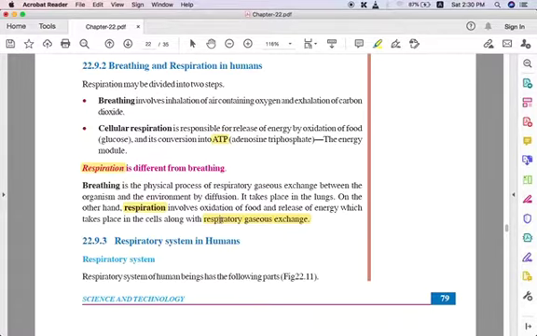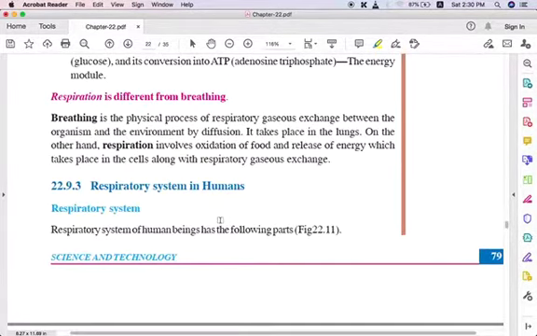Exhaling means we send it out. So the oxidation of food and release of energy that takes place in cells is called respiration. Breathing is a physical process in which we inhale the oxygen and exhale the carbon dioxide.